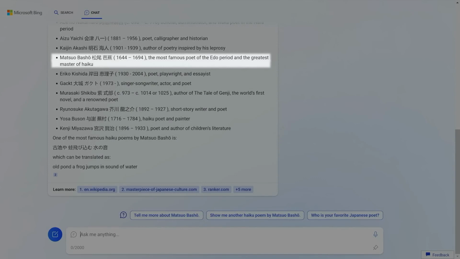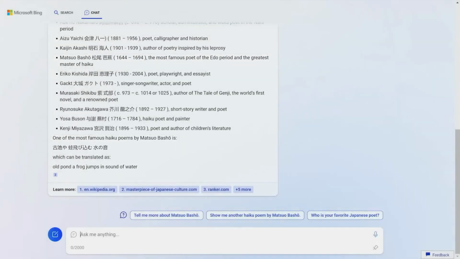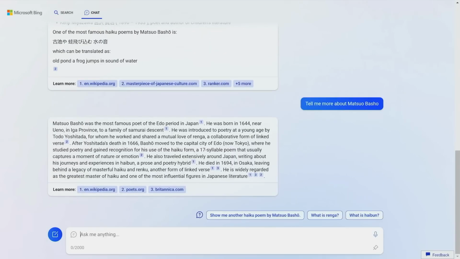I love how it not only lists his name, but we go ahead and we give you one of his famous haikus in Japanese, and we auto-translate it in English. Great. And I can say, oh, I'll learn a little bit more about Matsuo. So I can say, tell me a little bit more. We give you another jumping off point. That's great. And then I can say, hey, tell me about another haiku.